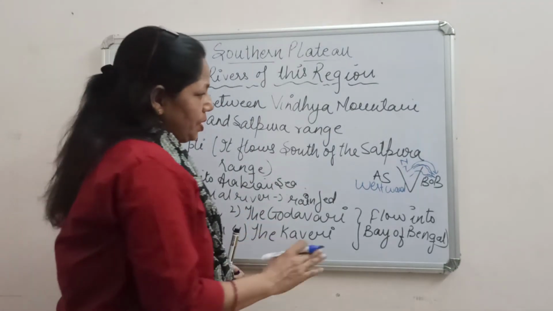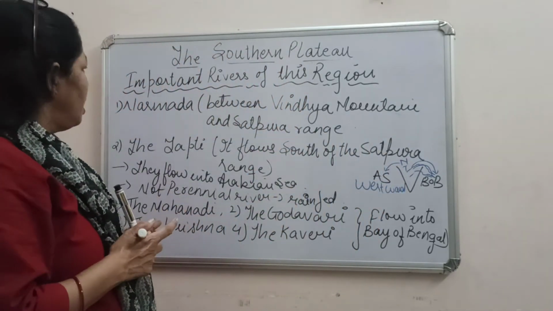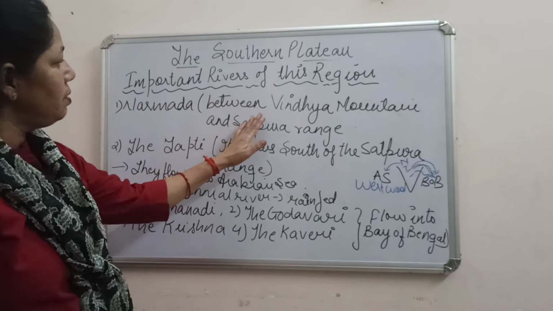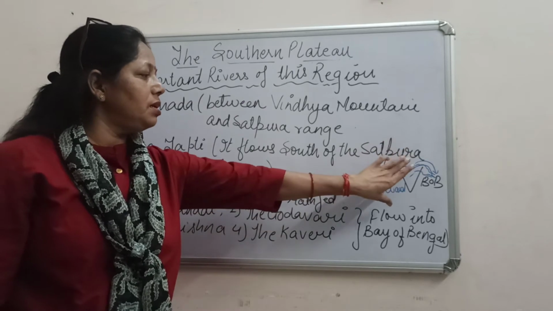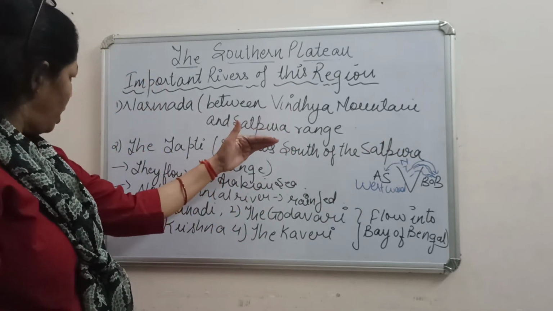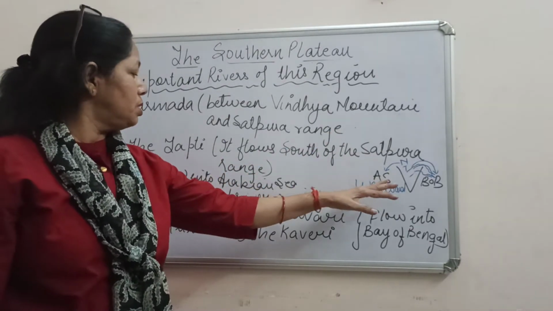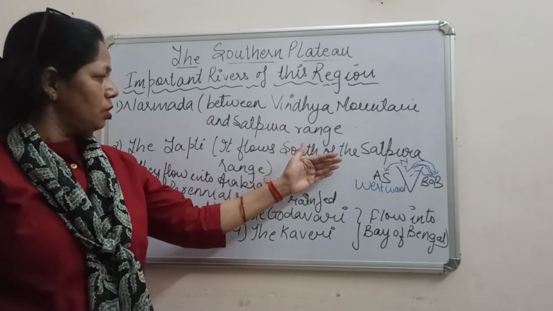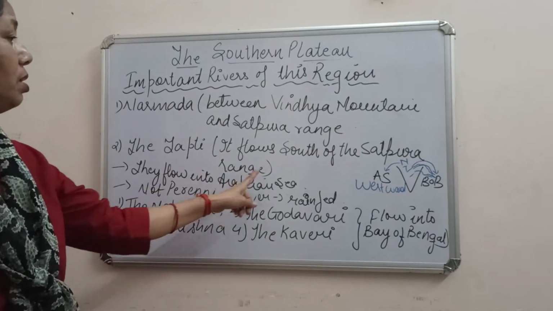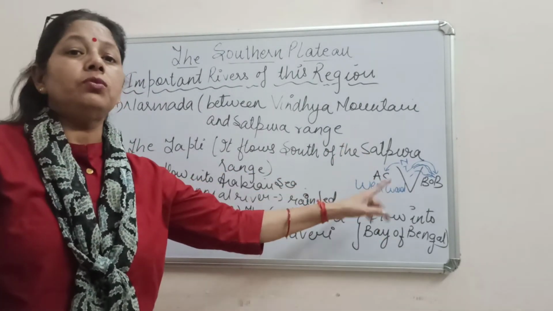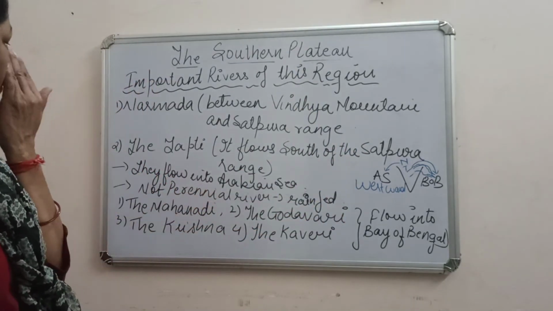These two rivers, the Narmada and Tapti, NT, flow into the Arabian Sea. The Narmada lies between the Vindhya mountain and the Satpura range, and the other river, the Tapti, flows south of the Satpura region. These are the only two rivers that flow into the Arabian Sea, which is in the western part of India.